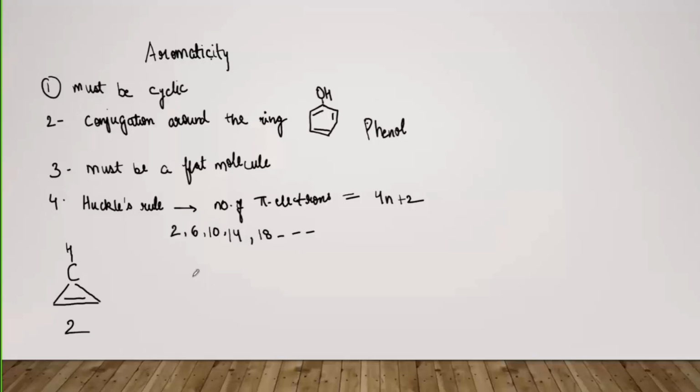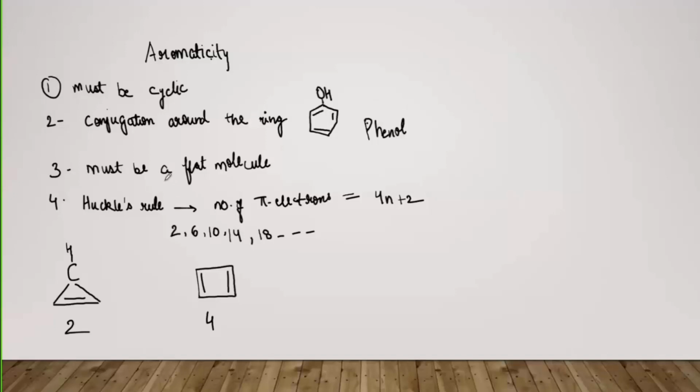Then talking about another example, this is the cyclic compound with 4 carbon atoms, and here we have 2 double bonds. And so if 1 pi bond means 2 electrons, here are 2 bonds, that means the number of electrons is 4. Okay, but it is a cyclic compound, it is a flat molecule, and it has alternate double and single bonds. That means the second criterion is also being satisfied over here.